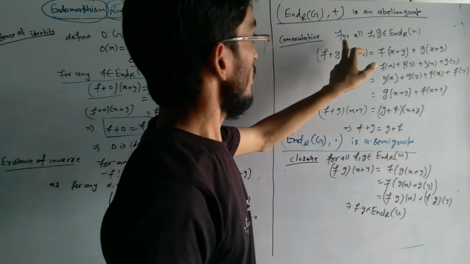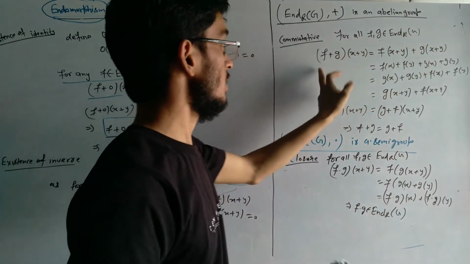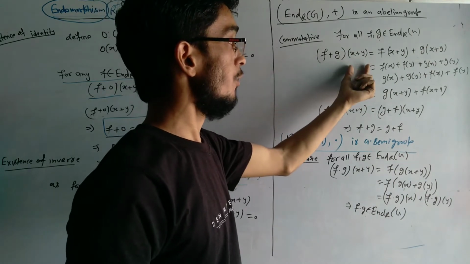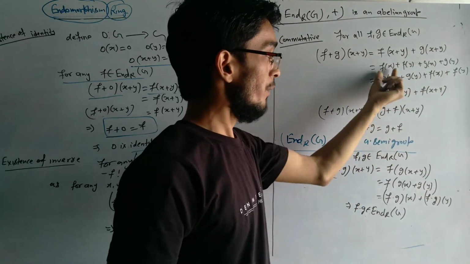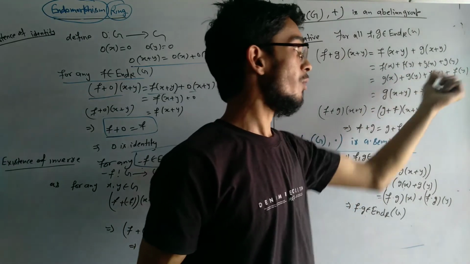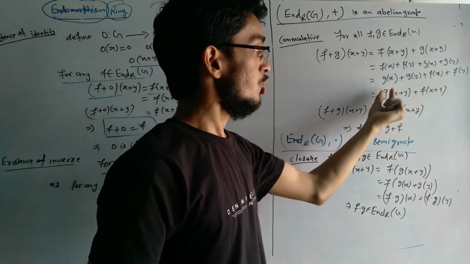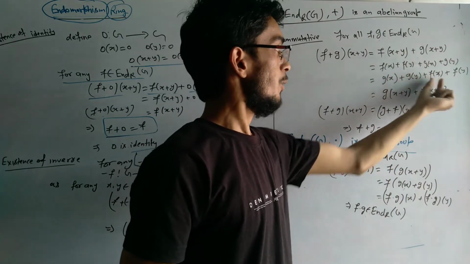So the commutative law. For all f, g belonging to End(G), (f + g)(x + y) = f(x + y) + g(x + y). So that is f(x) + f(y) + g(x) + g(y). Here we can write it as g(x) + g(y) + f(x) + f(y).